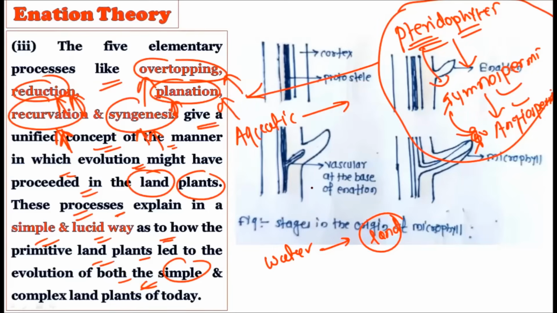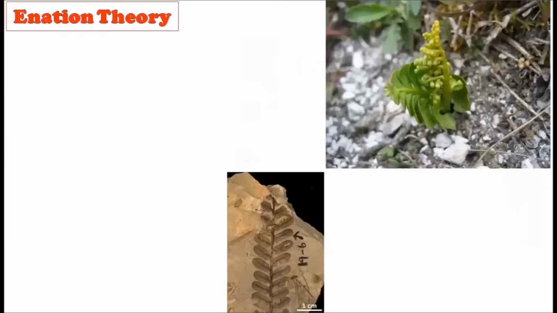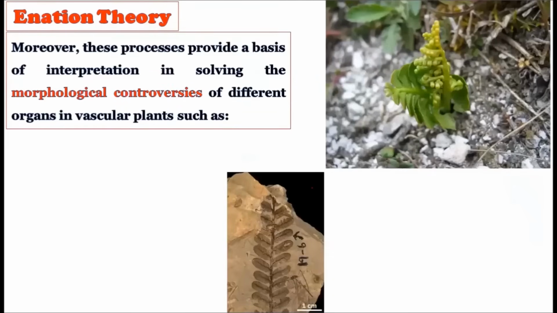So this crucial step of the conquest of land by the plant is very important, and that is why many theories regarding the transfer of the plants from the aquatic habitat to the terrestrial habitat are given at this particular point. Okay, that is the Enation theory and the Telome theory. Moreover, these processes also provide the basis for solving the morphological controversies of the different organs of the vascular plants.